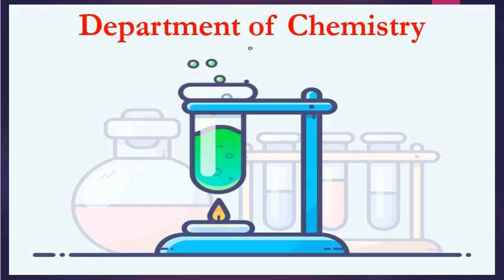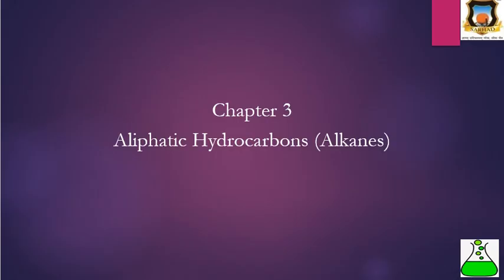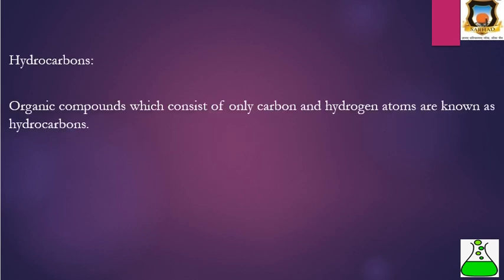Today we are going to study the third chapter, aliphatic hydrocarbons, alkenes. First is the introduction of hydrocarbons. The organic compounds which consist of only carbon and hydrogen atoms are known as hydrocarbons.